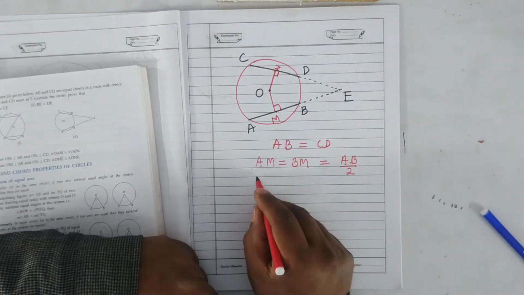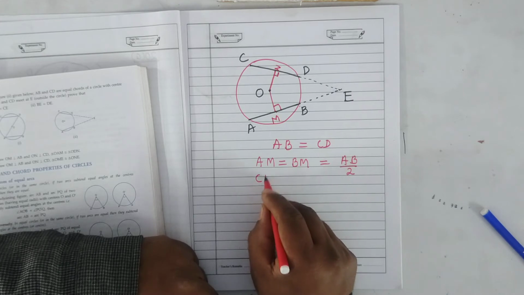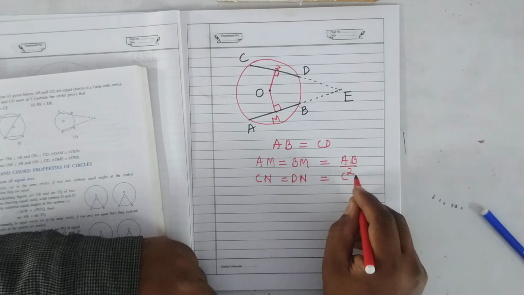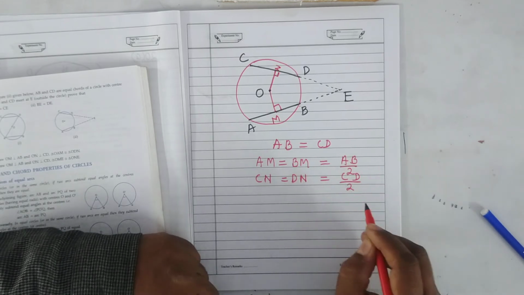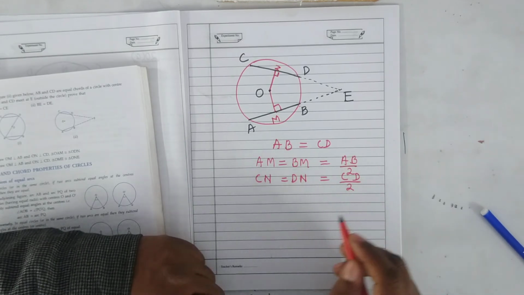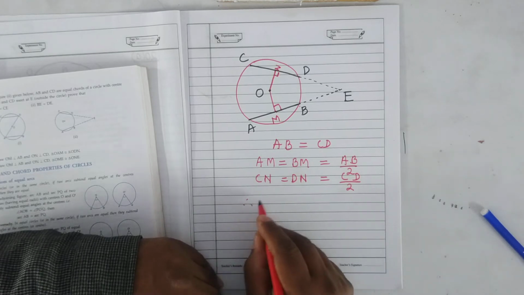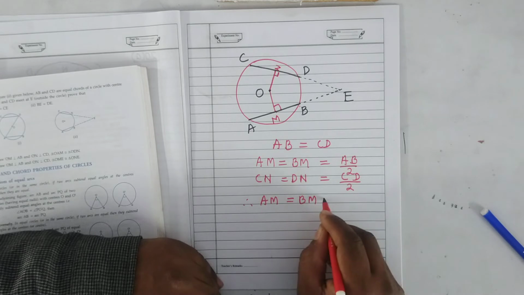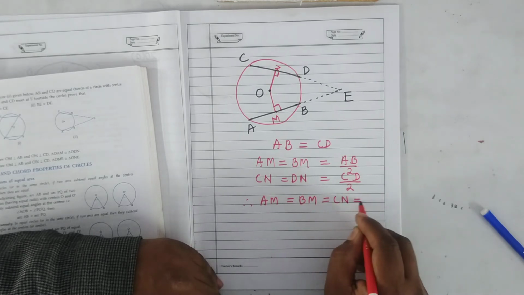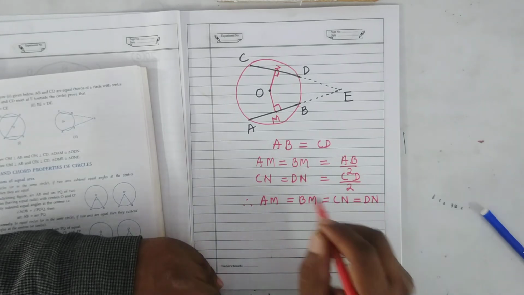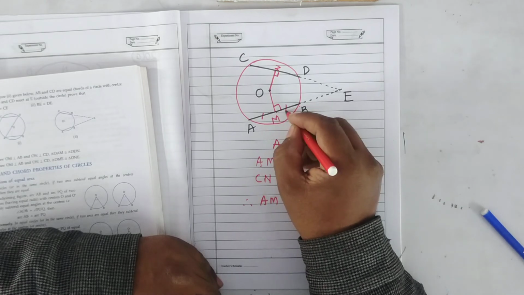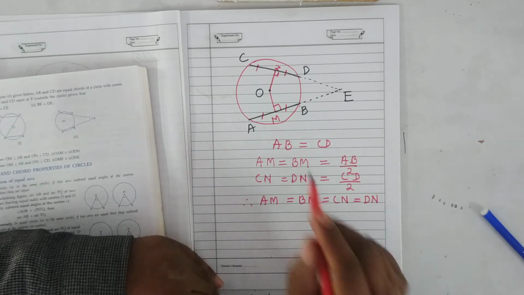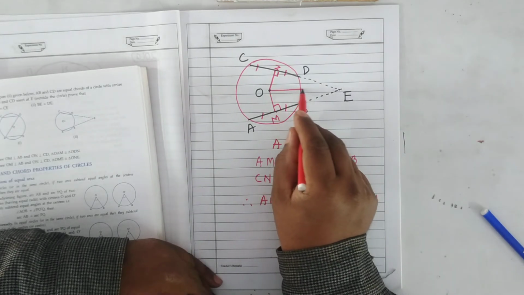Similarly, N will be the midpoint of CD, so CN equals DN equals CD upon 2. You know a perpendicular drawn from the center on the chord bisects the chord. Therefore, AM equals BM equals CN equals DN. All the four are equal.